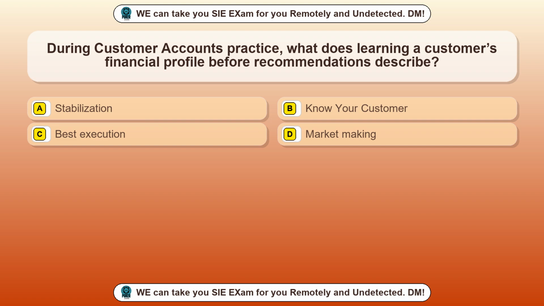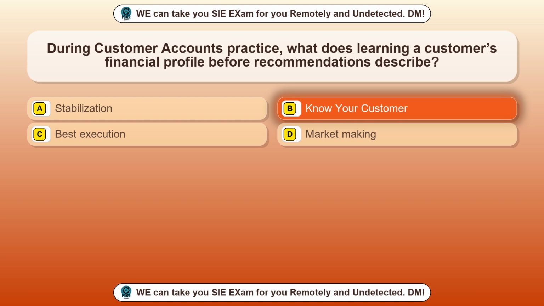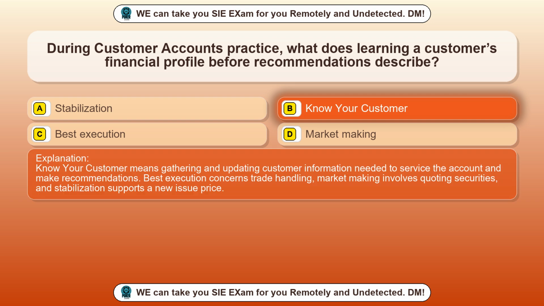Question 84. During customer accounts practice, what does learning a customer's financial profile before recommendations describe? Option A, stabilization. Option B, know your customer. Option C, best execution. Option D, market making. The correct answer is option B, know your customer. Know your customer means gathering and updating customer information needed to service the account and make recommendations. Best execution concerns trade handling, market making involves quoting securities, and stabilization supports a new issue price.